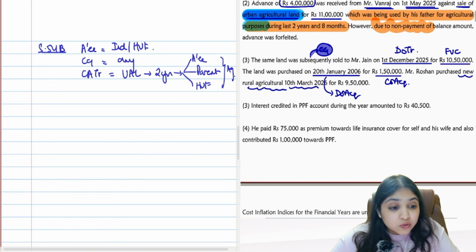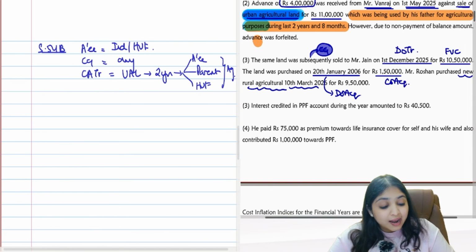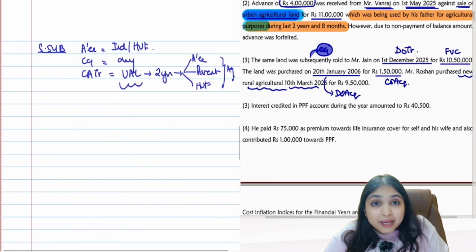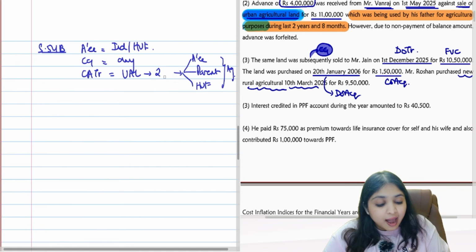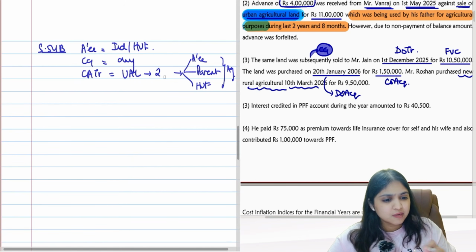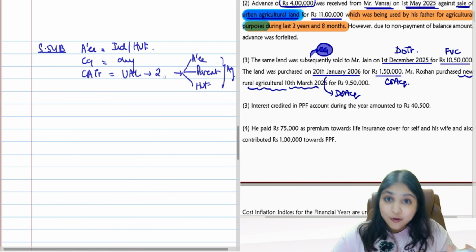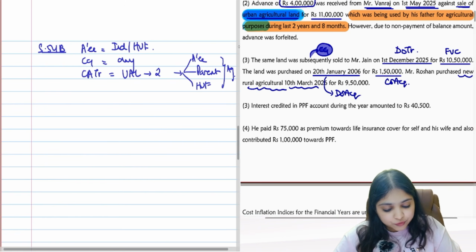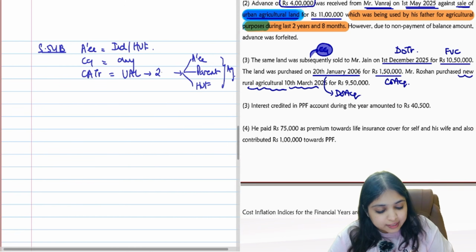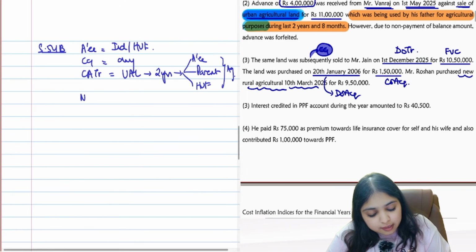It was being used by his father for agricultural purposes during last 2 years and 8 months. Why have they mentioned this? Because in 54B, the asset that you're transferring has to be an urban agricultural land which for the last 2 years at least has to be used by the assessee or his parents or his HUF for agricultural purposes. Is the condition fulfilled? Yes, the condition is fulfilled over here. The parent, the father is using it for agricultural purposes for at least 2 years. Condition fulfilled.